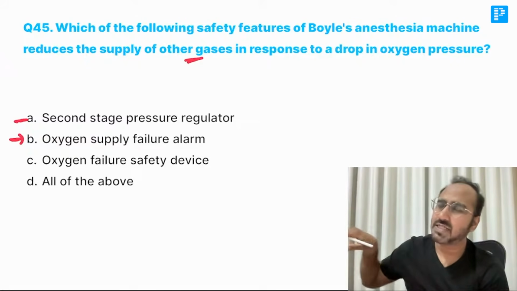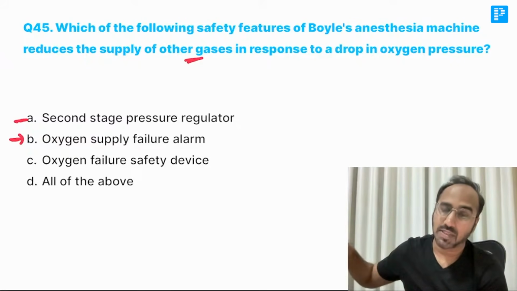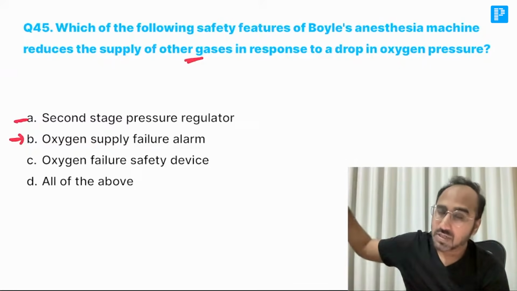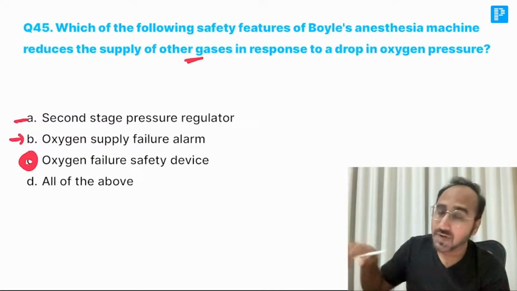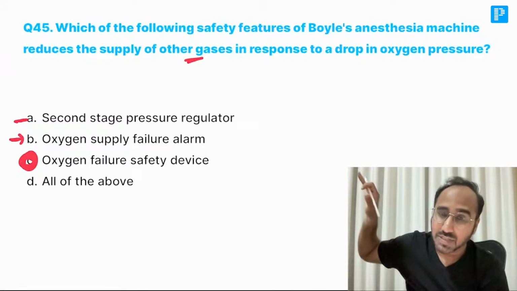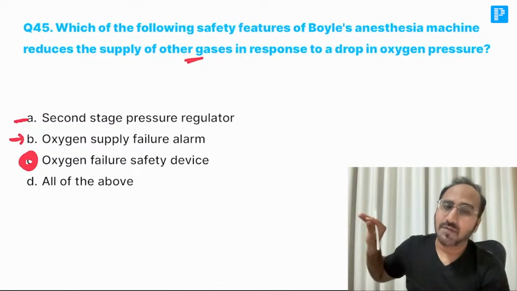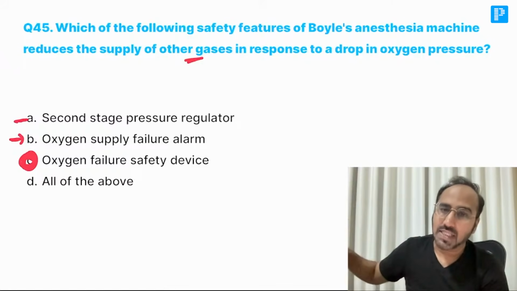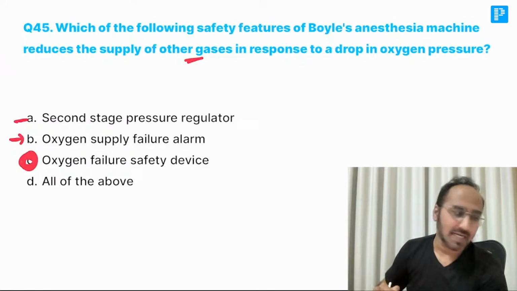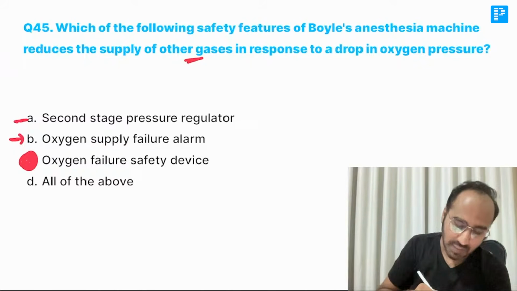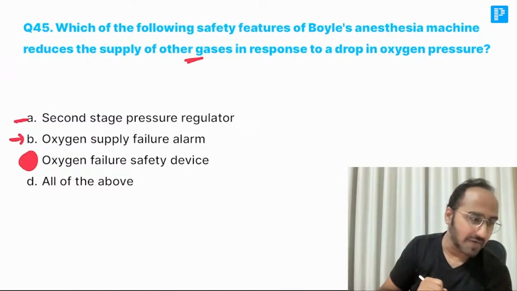Basically, remember, during anesthesia you are giving nitrous, you are giving halothane, you are giving oxygen. Whenever oxygen supply reduces, it is this thing called the oxygen failure safety device, which will reduce nitrous and halothane, so that the minimum oxygen which is there in the machine goes to the patient without other gases. So the answer over here is oxygen failure safety device.